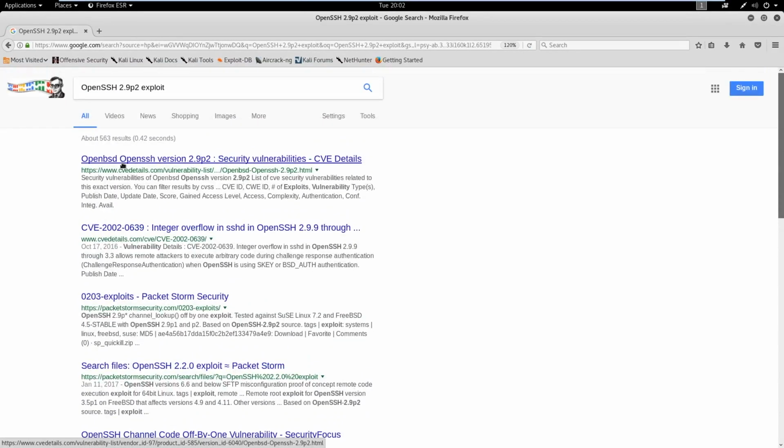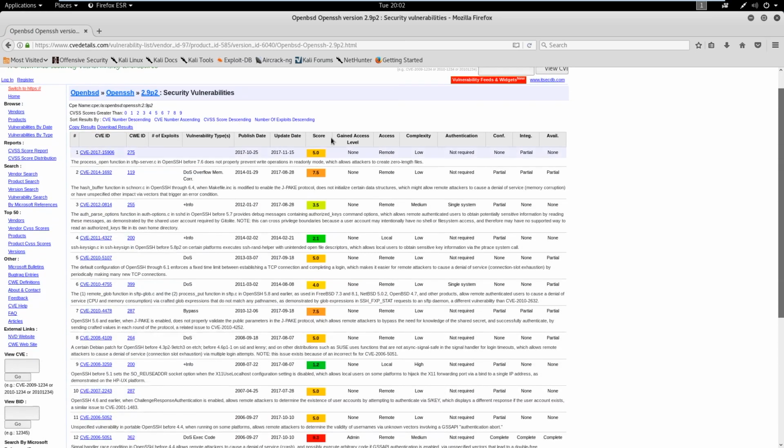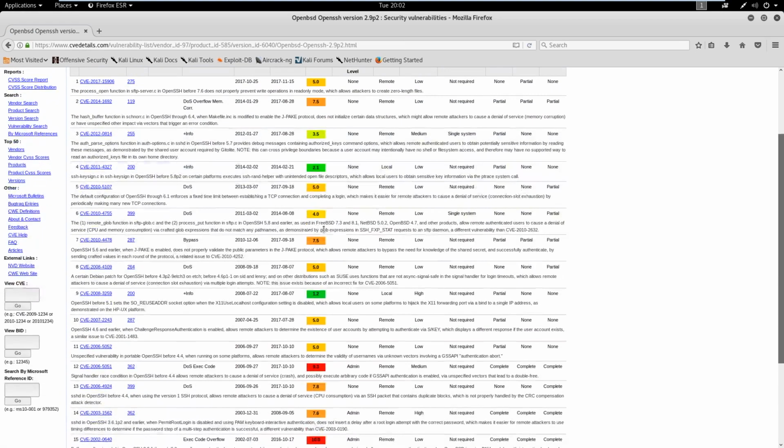We can always come in here and do some research on the CVE details. You're going to probably want to look for a score that's really high, like say this score here. And this is only a denial of service, so this doesn't really help us get in.